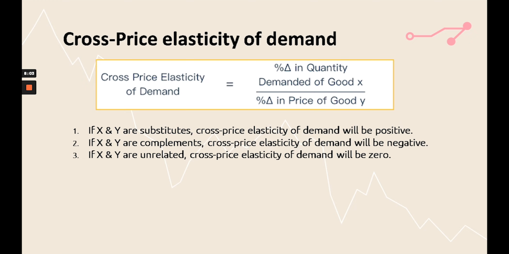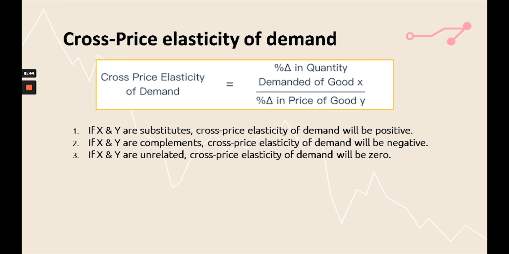Second type of demand elasticity is cross price elasticity of demand. Cross price elasticity of demand calculates the percentage change in quantity demanded of good X divided by the percentage change in price of good Y, where X and Y can be related goods or unrelated goods. If these are related goods, then it can be a substitute product or a complementary product. If X and Y are substitutes, then cross price elasticity of demand will always be positive, because if there is an increase in price of good Y, then the quantity demanded of good X will also increase, and that is why cross price elasticity is always positive in this case.